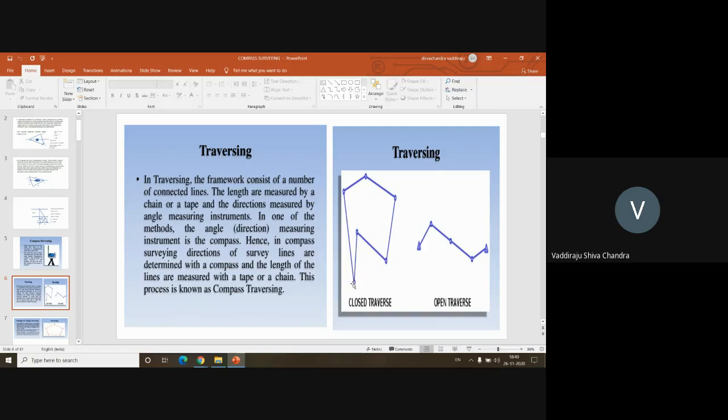Okay, so from this first point to the second point, you'll be determining what is the angle. Then you'll be determining the linear length using a chain or a tape. Then you'll shift the instrument from the first point to the second point. You'll set up your instrument at the second point.